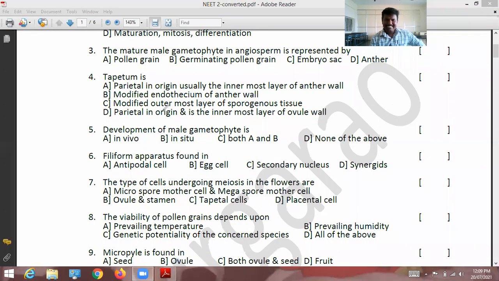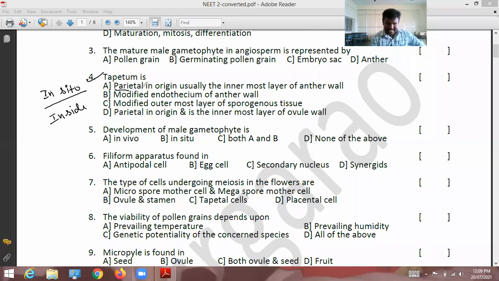Fourth: tapetum is, say now, tapetum. Parietal, what does parietal mean? Parietal means in situ, inside.